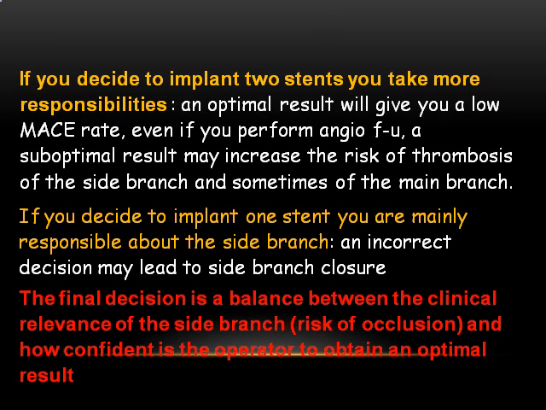If you decide to implant 2 stents, you take more responsibility. An optimal result will give a low MACE rate even if you follow them with an angiogram, whereas a suboptimal result may increase the risk of thrombosis of the side branch and sometimes of the main branch. And if you are deciding to implant only 1 stent, you are mainly responsible for the side branch. That is, an incorrect decision may lead to side branch closure. So basically the final decision is a balance between the clinical relevance of the side branch, that is the risk of occlusion, and how confident the operator is to obtain an optimal result.